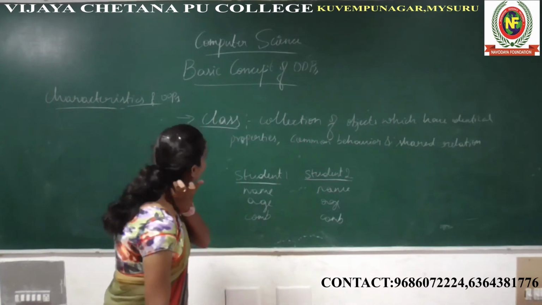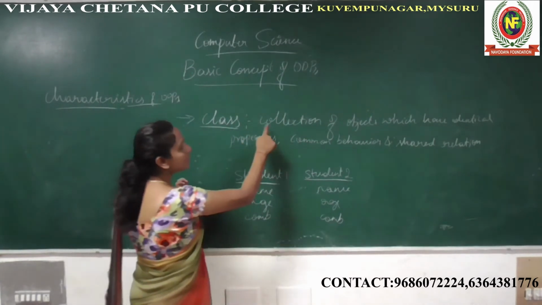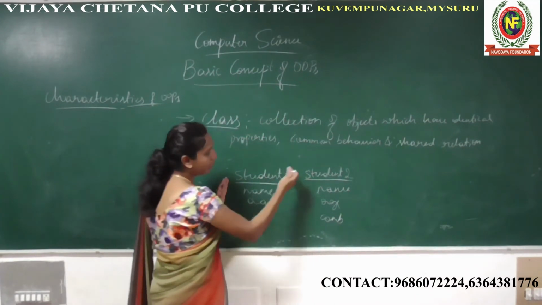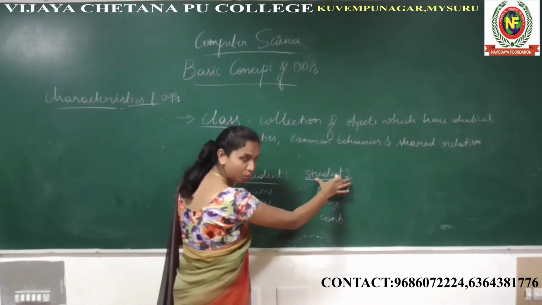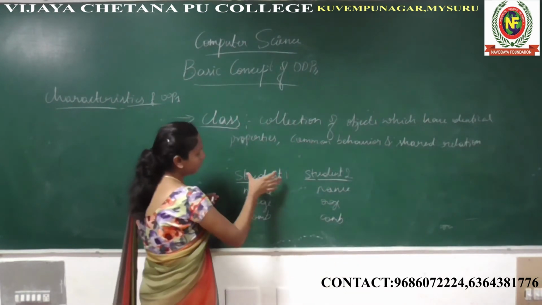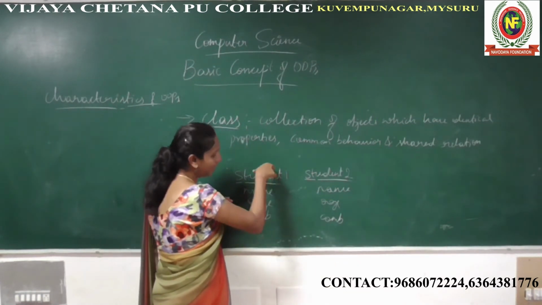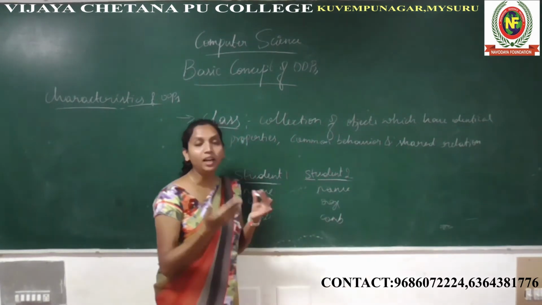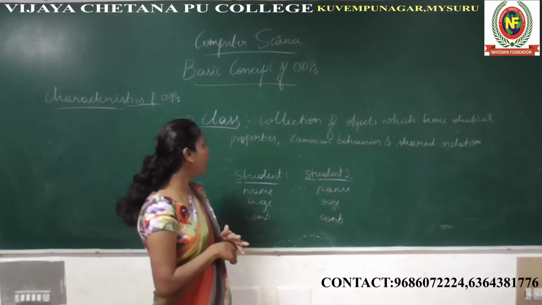Okay, so here now what is class? It is a collection of objects. Obviously, this is the one object, and this student 2 is another object. This is a collection of the objects. Each object has a unique property because each student is unique from each other.